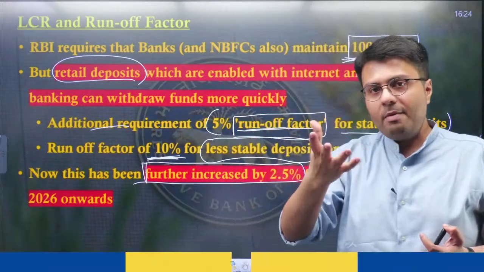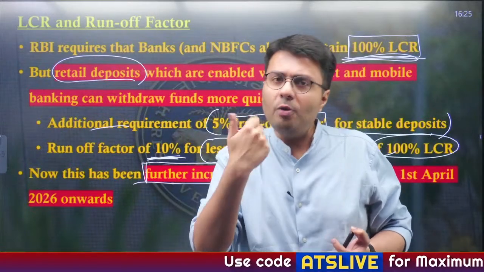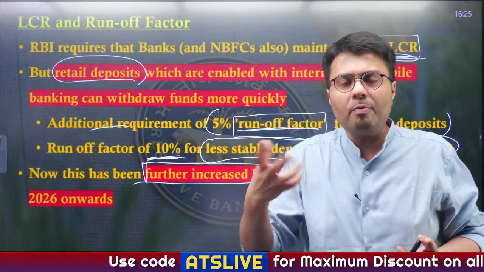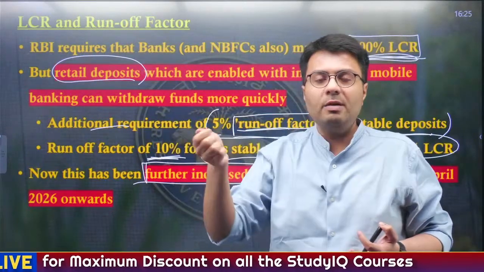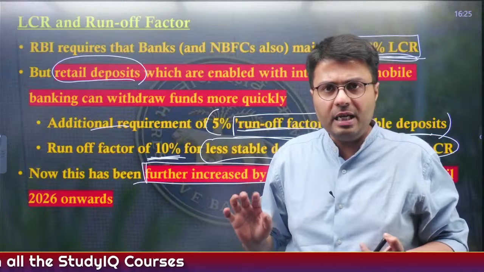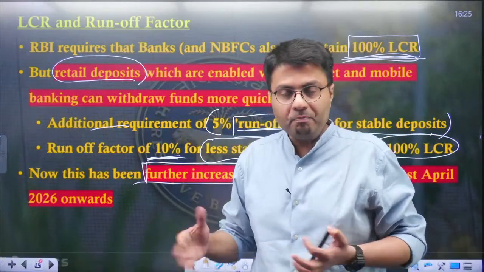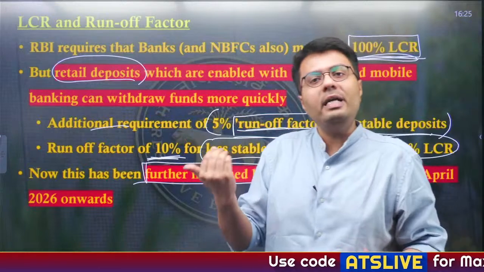Suppose you and I are using net banking. We use UPI, right? How easy it has become for us to withdraw money from bank accounts. Earlier we had to go to ATMs and take the money in the form of cash, or go to the bank's counter and withdraw the money by giving them the slip. That took time. Now with online banking, it has become quite easy for us.